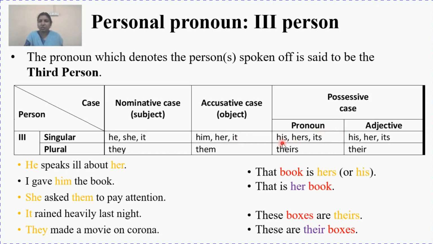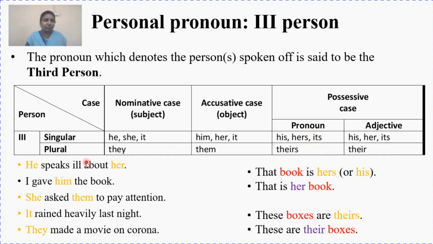In the possessive case also, I'll have three forms: his for masculine, hers for feminine, and its for neuter. As a possessive adjective, we have his, her or its. You can see "its" is common to both. And this "its" is without any apostrophe. Whenever I use "its" without an apostrophe, it shows possession. It shows the possessive case.